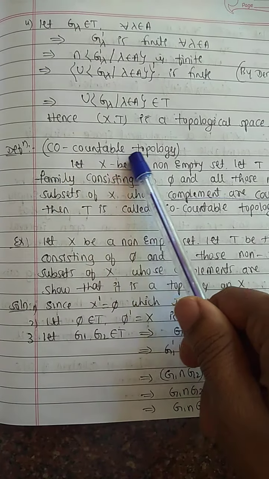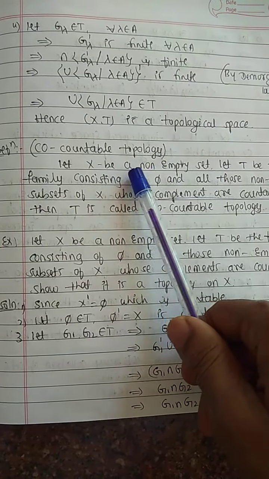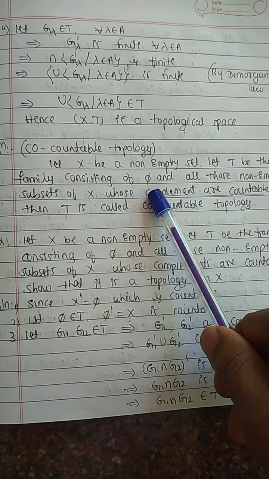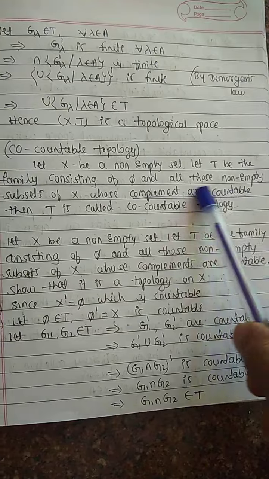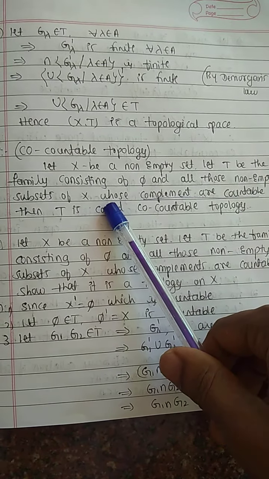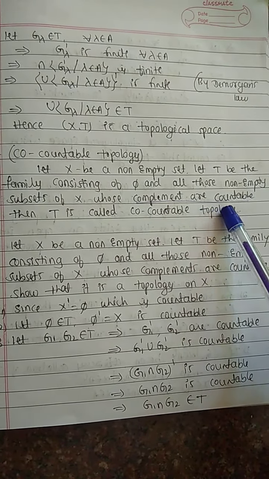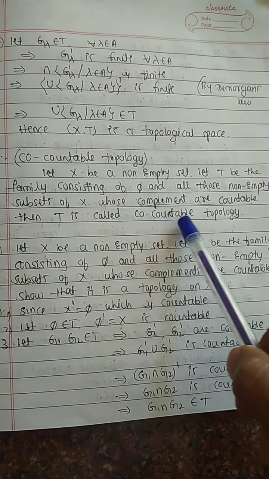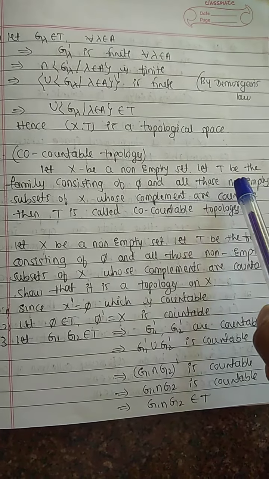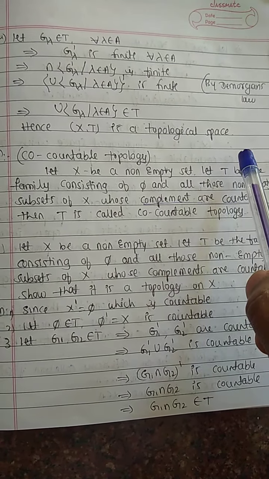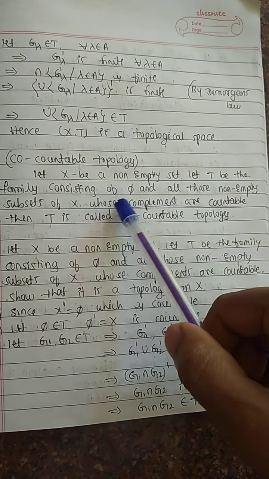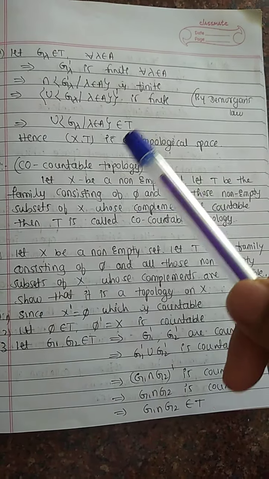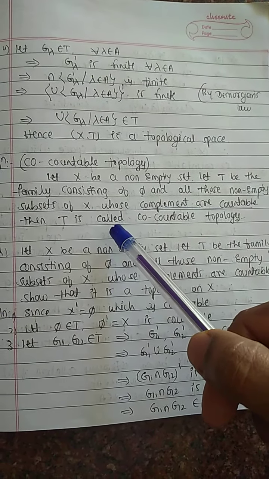Next, co-countable topology. Let X be a non-empty set. Let T be the family consisting of φ and all those non-empty subsets of X whose complement is countable. Then T is called the co-countable topology. Here T is the family consisting of φ and all those non-empty subsets of X whose complements are countable sets.